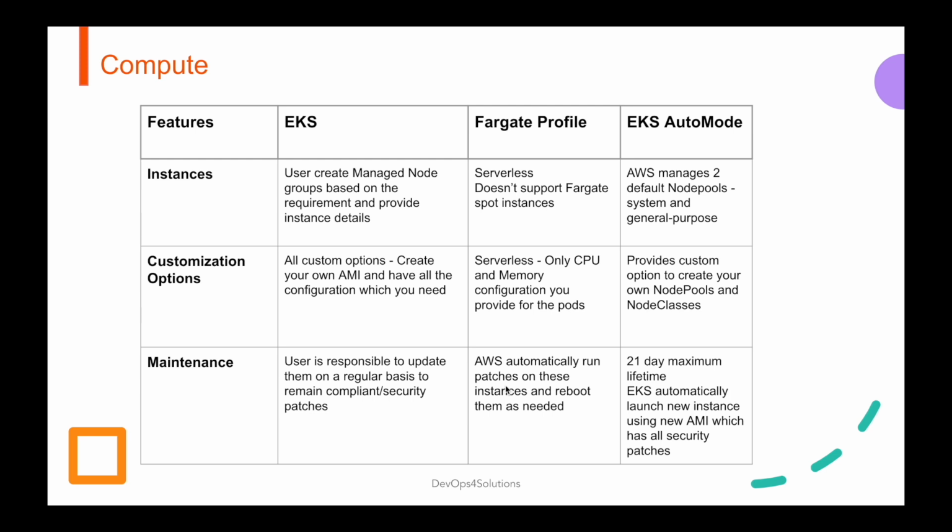Maintenance of the nodes. On EKS, it is the user's responsibility to update them on a regular basis to remain compliant with all the security patches. In Fargate profile, for all the Fargate instances, AWS automatically runs patches on these instances and reboots them as needed. So it is not your responsibility. In EKS Auto Mode, they have a rule of 21-day maximum lifetime. So EKS automatically launches new instances using a new AMI, which has all security patches. So in EKS Auto Mode also, it's AWS's responsibility, and the user does not worry about that.